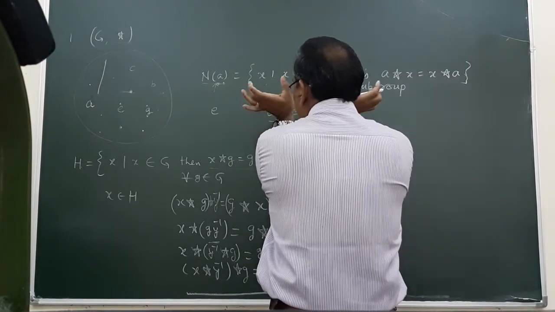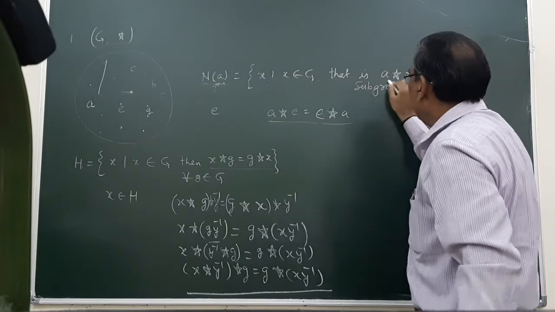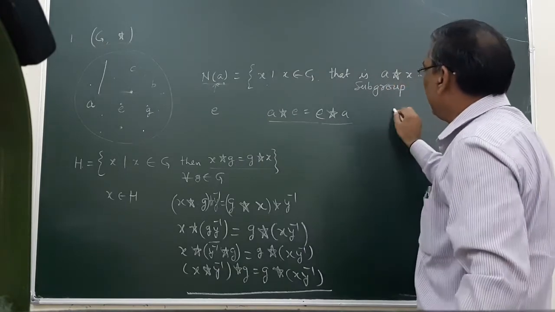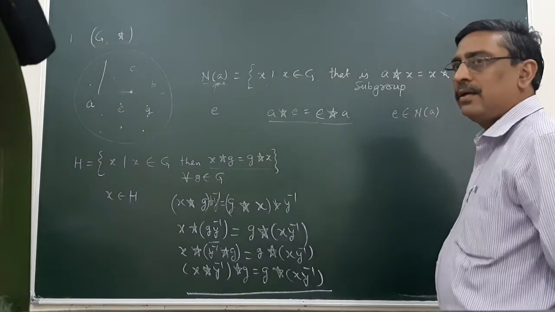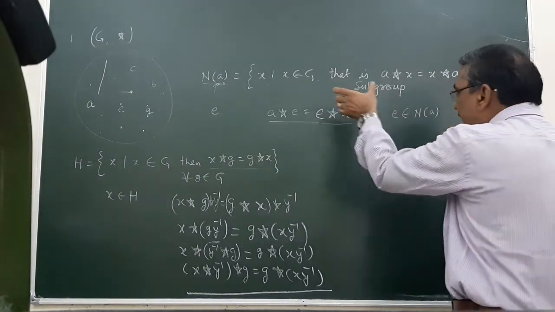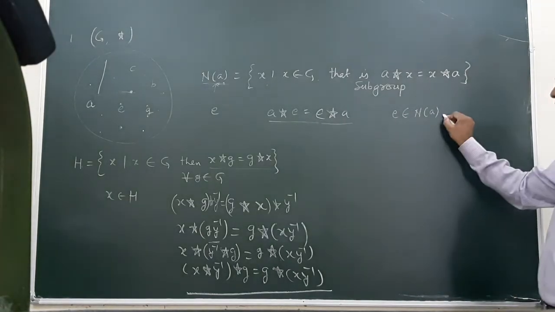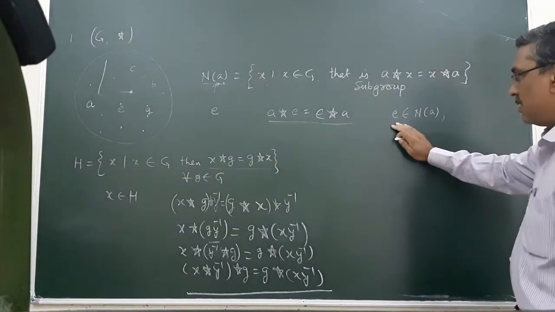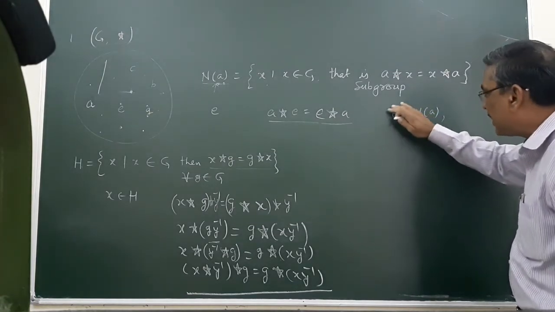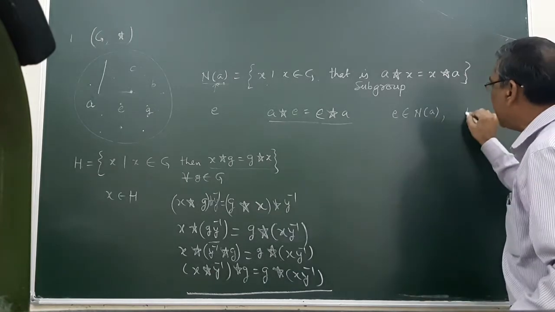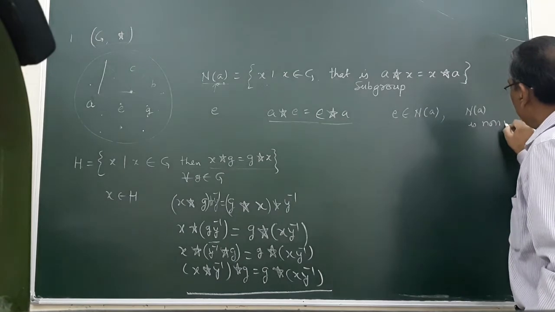So these two members exist and are equal. Therefore, from this we can say e belongs to N(a). This N(a) possesses the identity element. It means N(a) is non-empty, non-void.